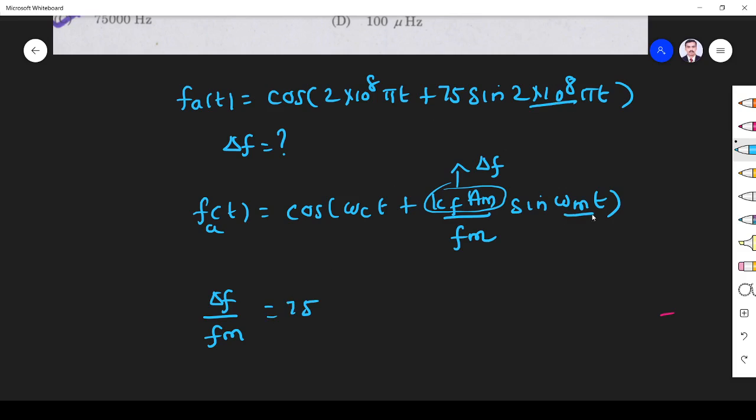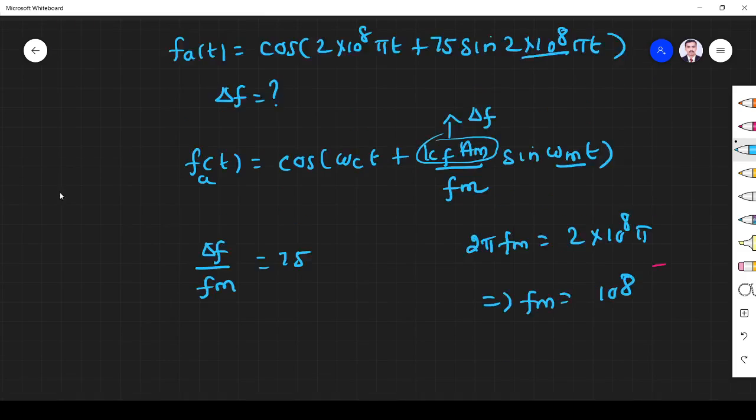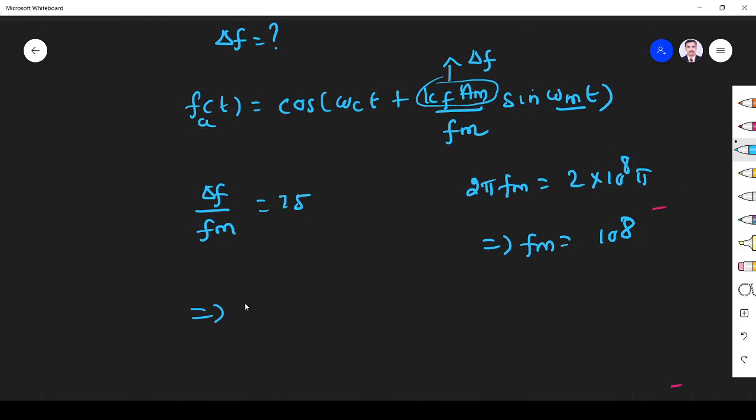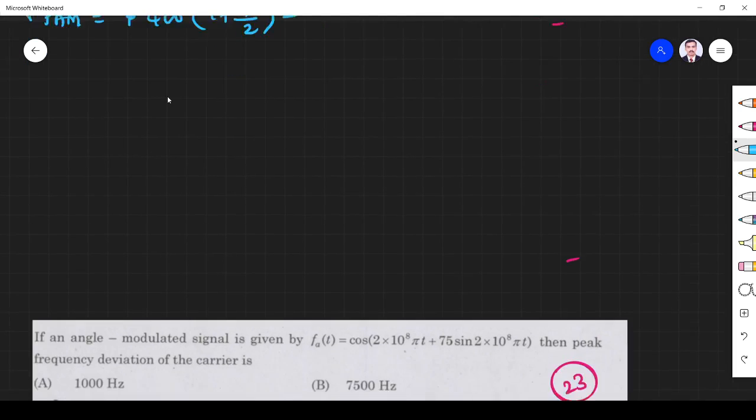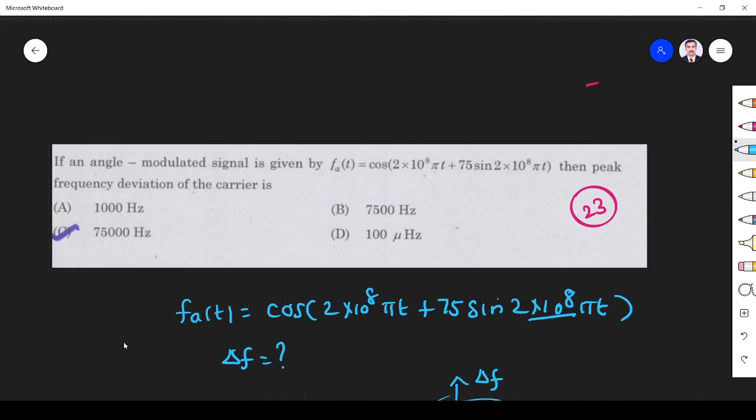You compare these two, omega m is nothing but 2 pi f_m, equal to 2 into 10 power 8 pi. This implies f_m is equal to 10 power 8. So from this, you can understand del f is equal to 75 into 10 power 8, so 7500 megahertz. So the answer is 7500 megahertz.